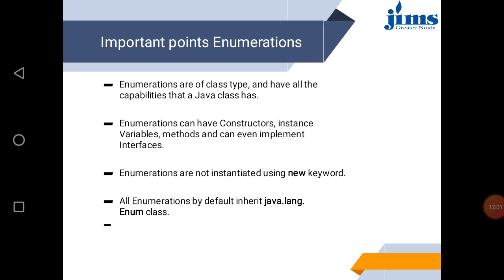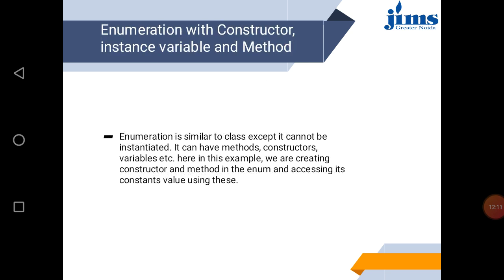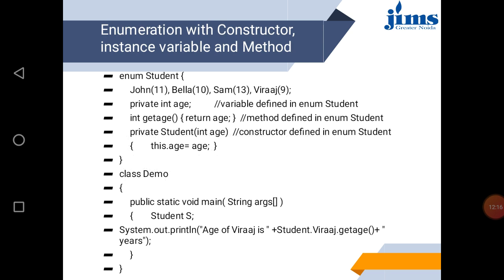And enumerations are not instantiated using the new keyword. All enumerations by default inherit the java.lang.Enum class. So these are examples of some constructors.